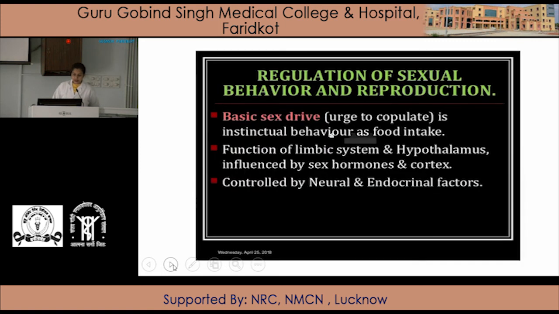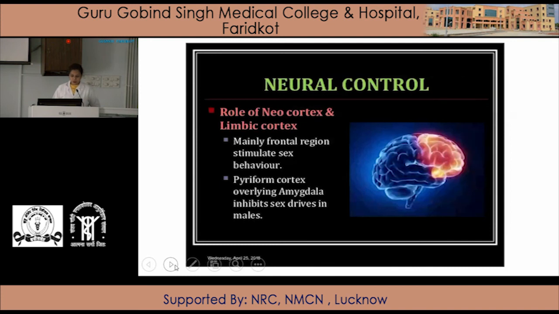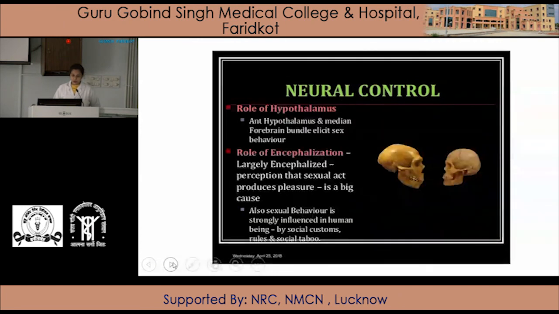Regulation of sexual behavior and reproduction: the basic sex drive, the urge to copulate, is instinctual behavior like food intake. Function of the limbic system and hypothalamus is influenced by the sex hormone and cortex and controlled by neural and endocrinal factors. Neural control, that is the role of neocortex and limbic system, mainly the frontal region, stimulates the sex behavior, and piriform cortex overlying the amygdala inhibits sex drive in males. Neuronal control, role of the hypothalamus: anterior hypothalamus and median forebrain bundle elicit the sex behavior.